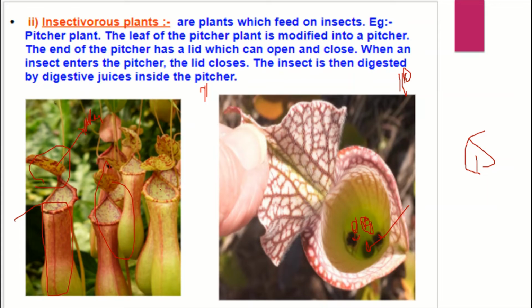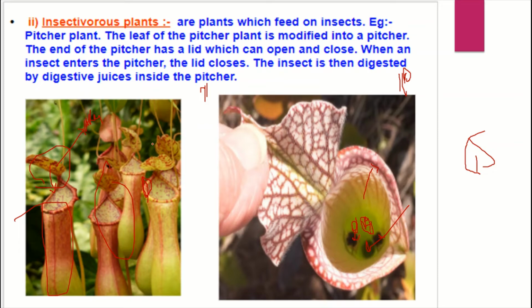When they come and sit here at its mouth, it is slippery. So these insects slip and fall into the enzymes. The apex also closes so that flying insects cannot fly out. It is a jar which has a lid, and when the lid closes, it is closed. So the pitcher plant is closed, the insect dies and the nutrition is absorbed. Even a pitcher plant can eat up to a small rat.